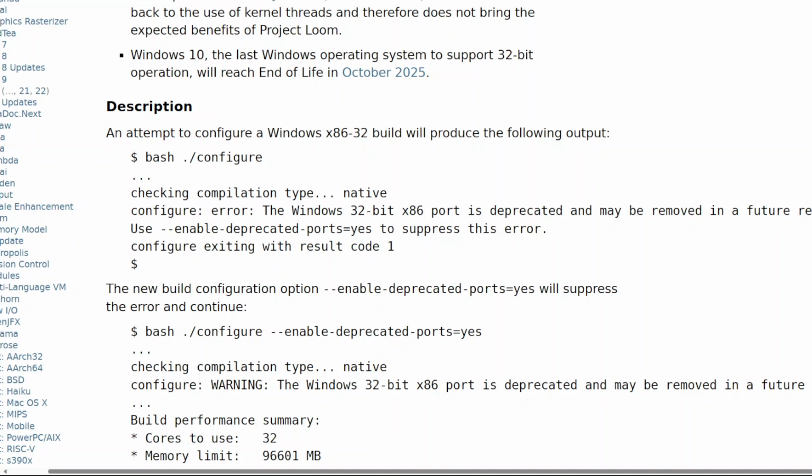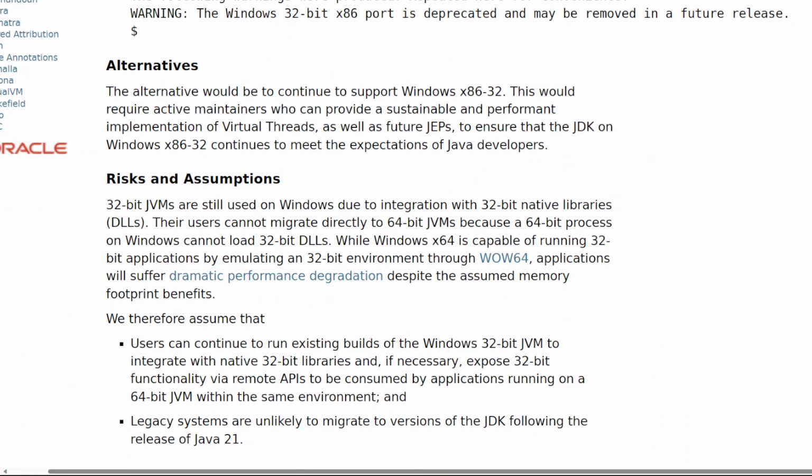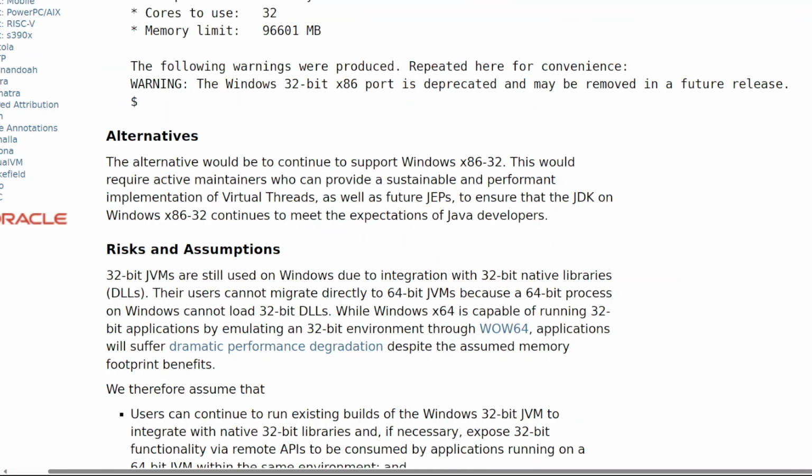$ bash configure --enable-deprecated-ports=yes, checking compilation type... Native. Configure: warning: the Windows 32-bit x86 port is deprecated and may be removed in a future release. Build performance summary: cores to use: 32. Memory limit: 96,601 megabytes. The following warnings were produced. Repeated here for convenience. Warning: the Windows 32-bit x86 port is deprecated and may be removed in a future release.